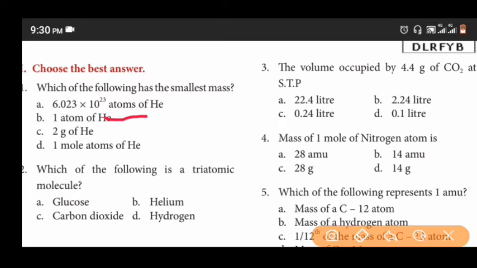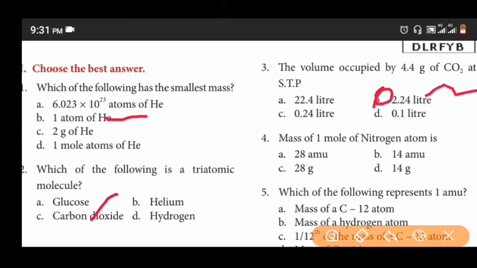Which of the following is a triatomic molecule? Glucose, helium, carbon dioxide, hydrogen. The answer is carbon dioxide. Question is, the volume occupied by 4.4 gram of carbon dioxide at STP. Options are 22.4 liter, 2.24 liter, 0.24 liter, 0.1 liter. The answer is 2.24 liter.